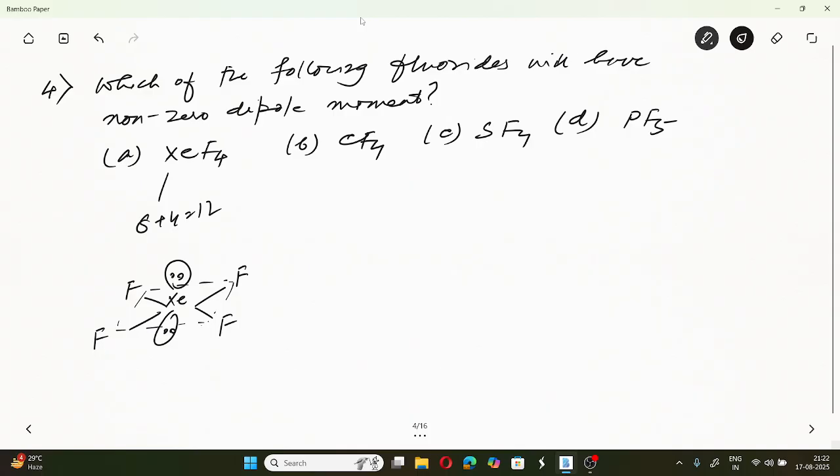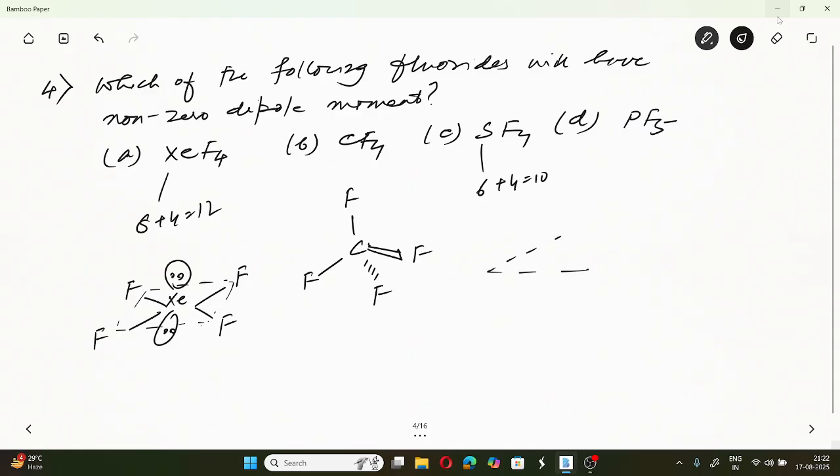CF4 is tetrahedral as per VSEPR theory, and in a tetrahedral molecule where all the substituents are similar, it is obviously non-polar. This is also non-polar. Now if you look at SF4, 6 plus 4, 10, TBP structure.